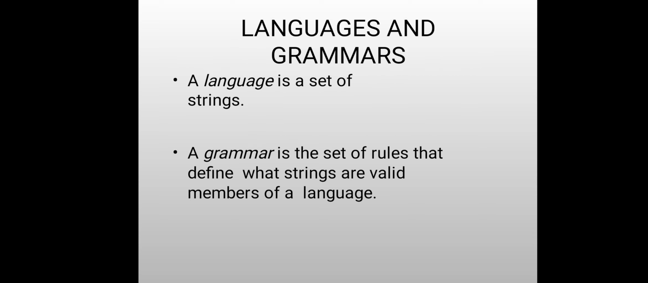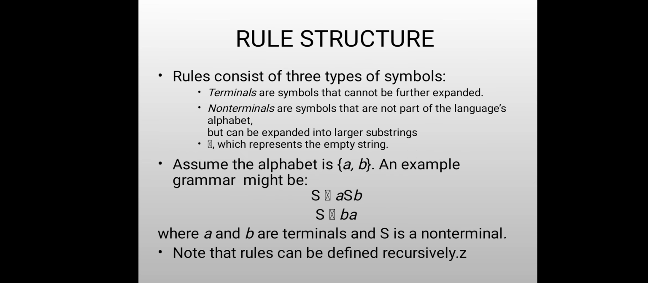Next, languages and grammars. What are languages? A set of strings is known as a language. A grammar is a set of rules that define what strings are valid members of a language. Next one is rules and structures.